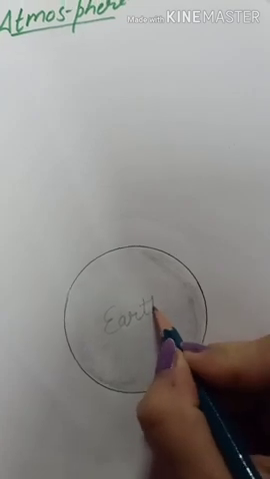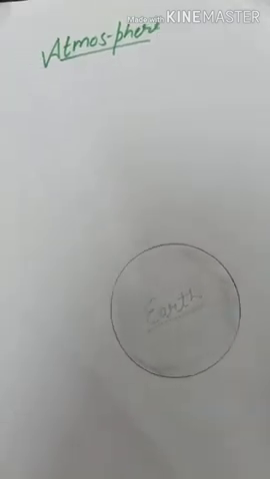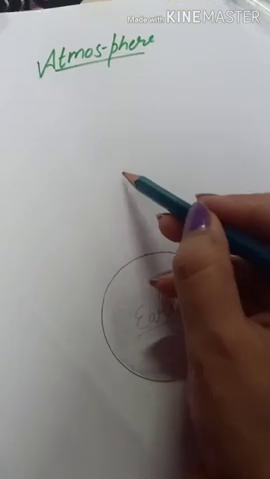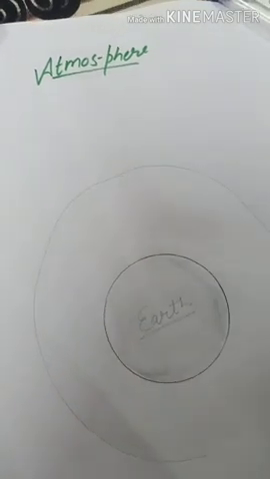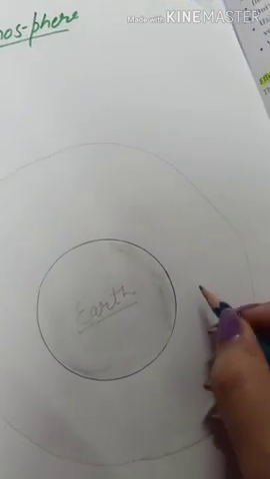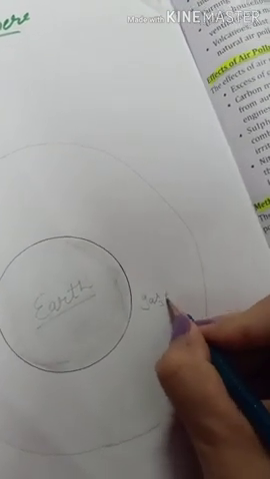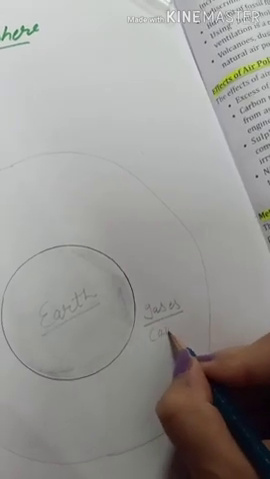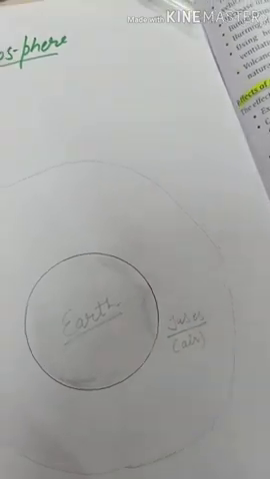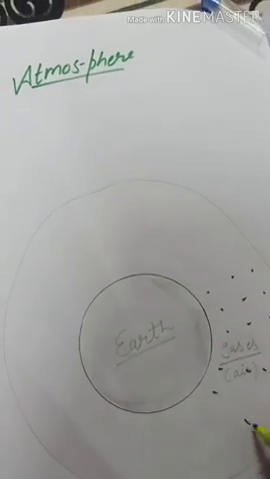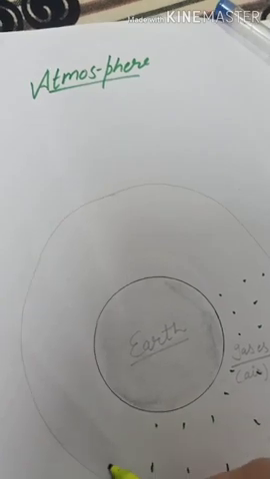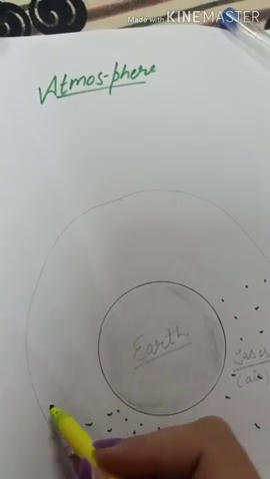For this, first of all, suppose this is our planet Earth and it is surrounded by a layer of gases known as air. So here we have all the gases around the earth.